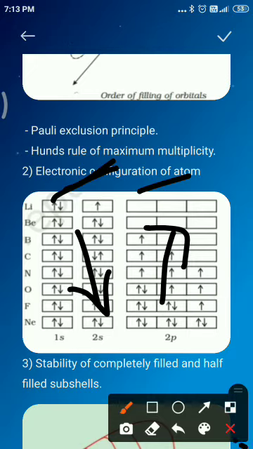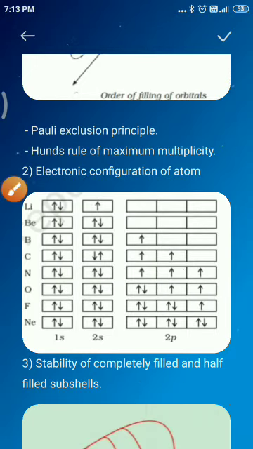What is the advantage of this second notation? It represents the four quantum numbers. Instead of the first s, p, d with a, b, c notation, this orbital diagram notation gives the four quantum numbers, and how they are represented will be indicated in the orbital diagram.